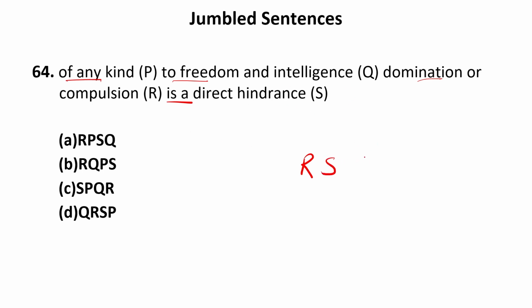Hindrance is always followed by the preposition "to". So R is followed by Q. But P cannot be the end of the sentence because "intelligence of any kind" does not suit. So there should be "domination or compulsion of any kind". So R can be followed by P. The domination or compulsion of any kind is a direct hindrance to freedom and intelligence. So the correct answer will be RPSQ, that is A. So A will be the correct answer.